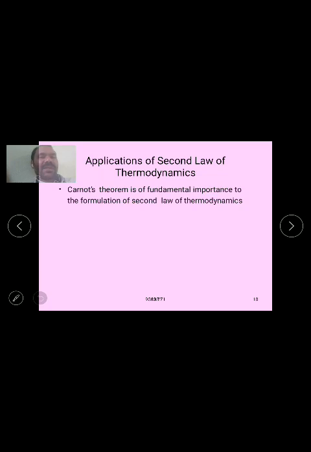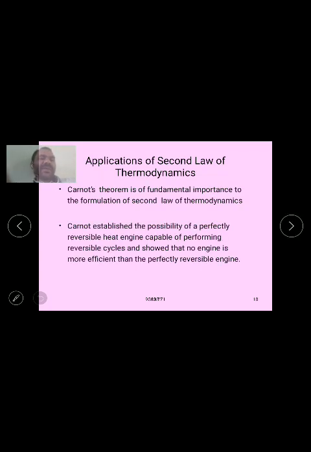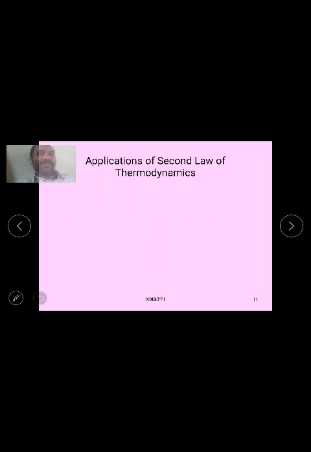And another application is the Carnot theorem, which is of fundamental importance to the formulation of the second law of thermodynamics. Carnot established the possibility of a perfectly reversible heat engine capable of performing a reversible cycle and showed that no engine is more efficient than the perfectly reversible engine. It is the second main important application of the second law of thermodynamics.